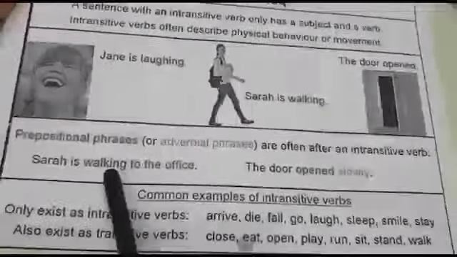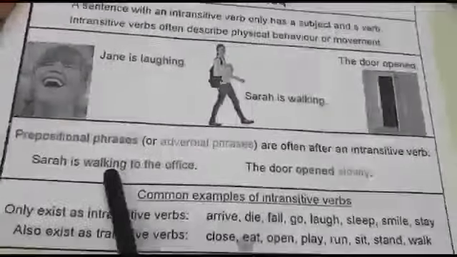Let's see a few common examples of intransitive verbs. These words only exist as intransitive verbs. These are arrive, die, fall, go, laugh, sleep, smile, stay. Now there are a few words which exist as transitive as well as intransitive. These are close, eat, open, play, run, sit, stand, walk. Let's pick up any one word and see the examples of both.